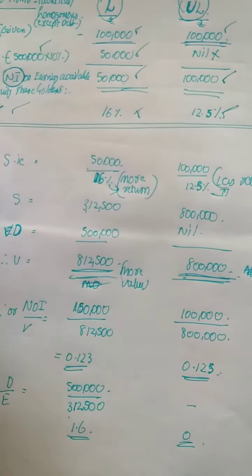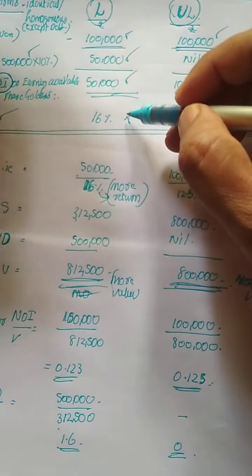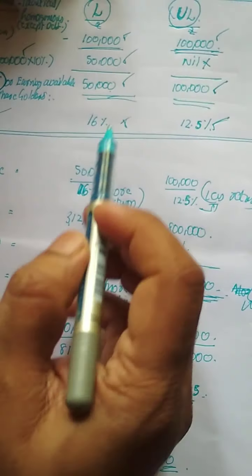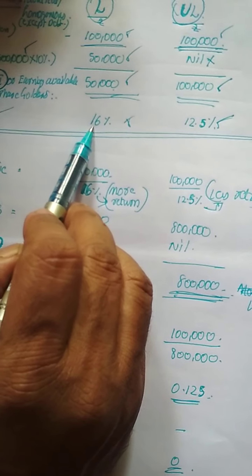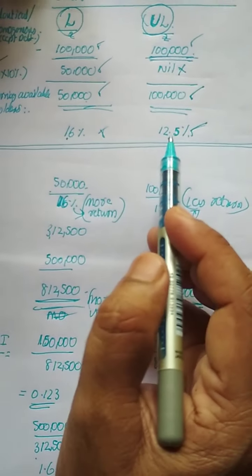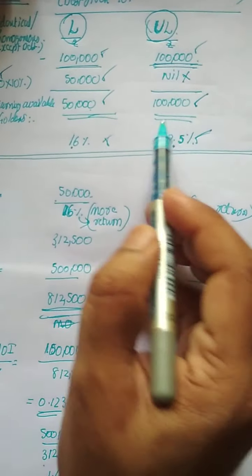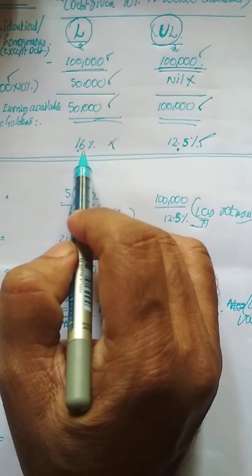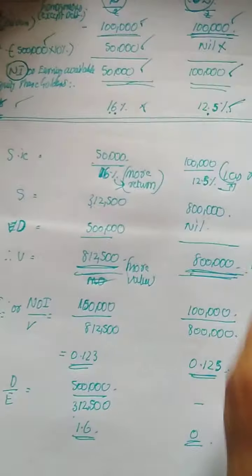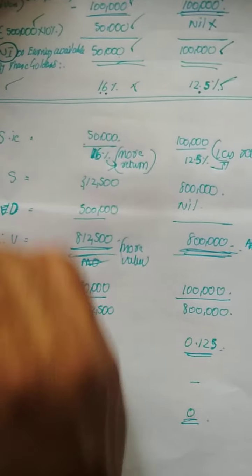In other words, even though the return of the equity shareholders is very high for the levered firm when compared with the unlevered firm, investors' attraction will not go continuously to the levered firm. Why does it happen? Let us test by using some other assumptions.